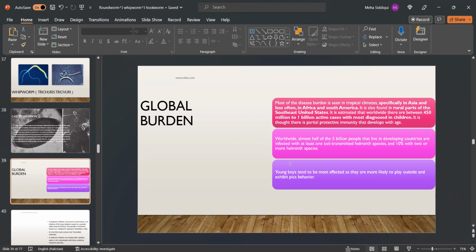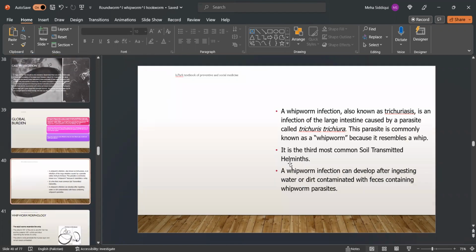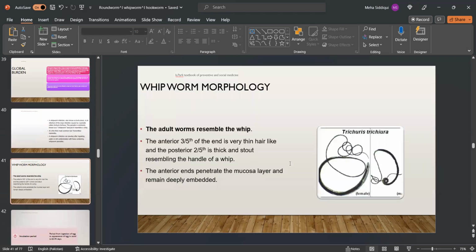Young boys tend to be more affected as they are more likely to play outside and exhibit pica behavior. A whipworm infection, also known as trichuriasis, is an infection of the large intestine caused by the parasite Trichuris trichiura. This is commonly known as whipworm because it resembles a whip, and it is the third most common soil-transmitted helminth. This infection can develop after ingesting water or dirt contaminated with feces containing whipworm parasites.